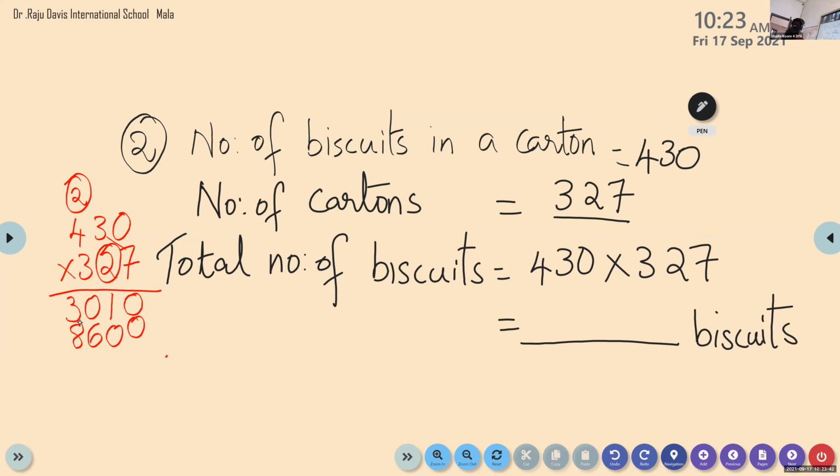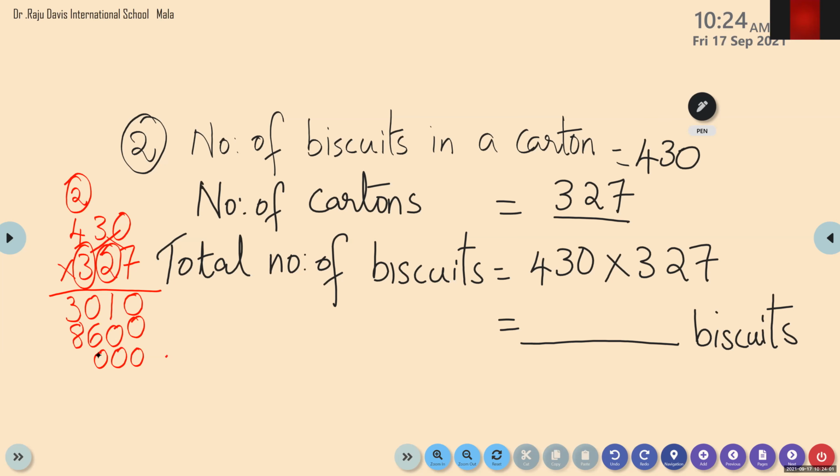Multiply with 2 is done. Now we are going to multiply with 3. So the third row starts with how many 0s? 2 zeros. Again we have one more 0. What is 3 into 0? 3 into 0 is 0. 3 into 3? 3 threes are?